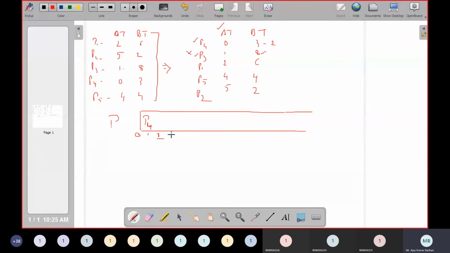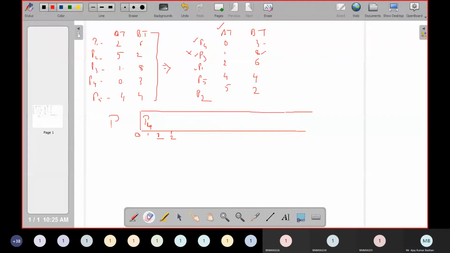Then at 2 milliseconds, P1 arrives. At that time, P4 has already executed for 2 milliseconds. So out of 3, 2 milliseconds have completed. 3 minus 2 is 1. I'll erase and write it so that you can understand.